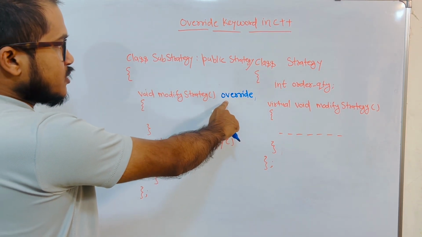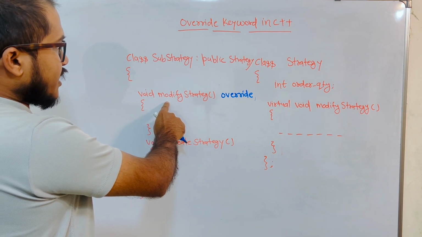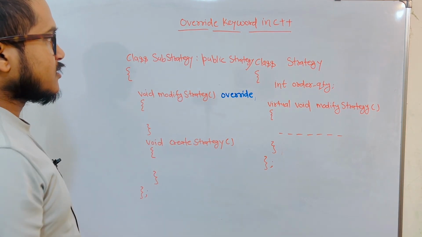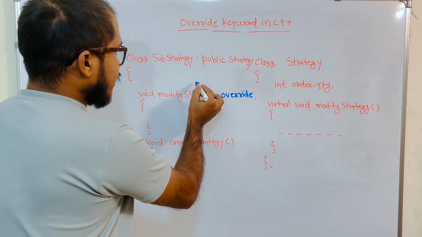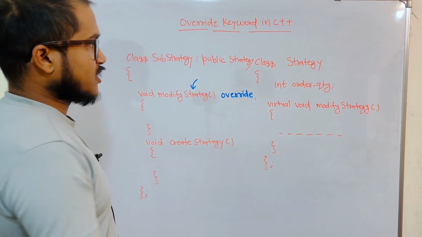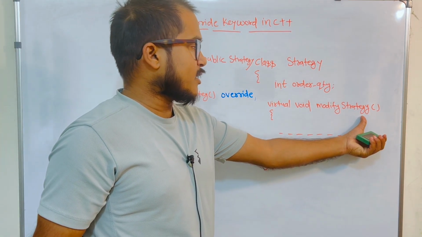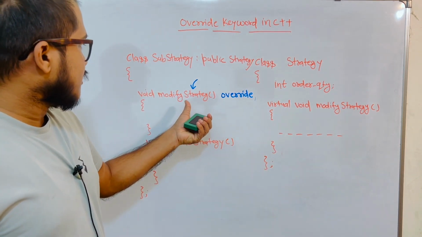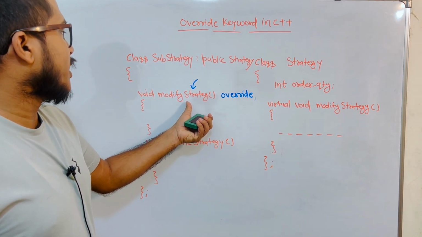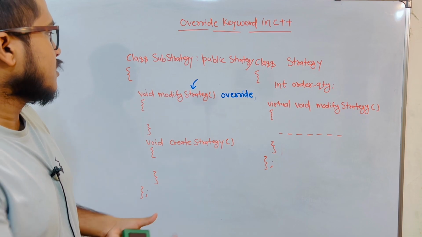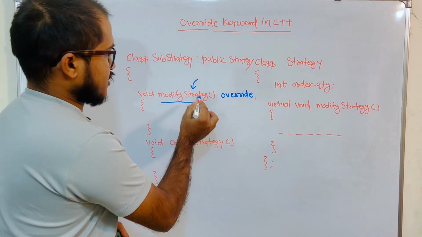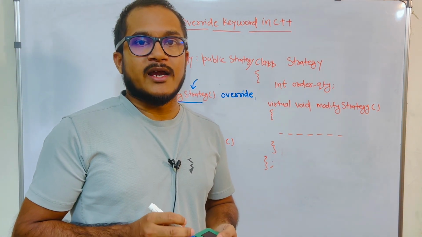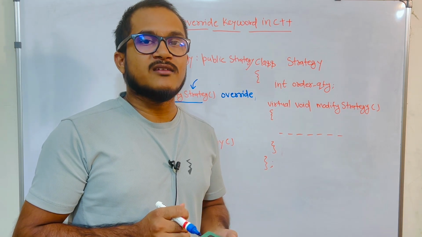So whenever you see the override keyword right after a function declaration, it means that the definition of this function has already been provided by the parent class, and this function is trying to provide its own implementation of it. So this is the basic idea behind the override keyword in C++.